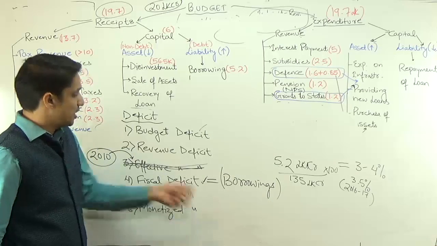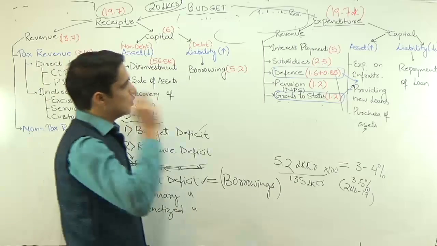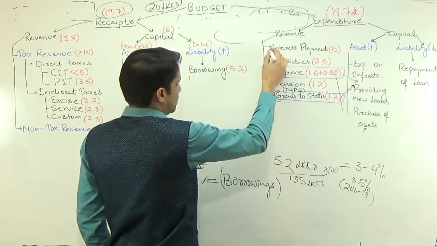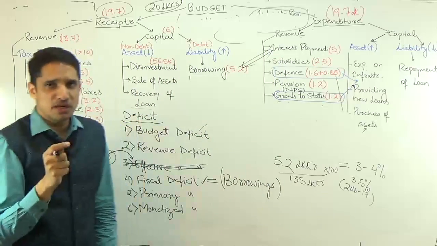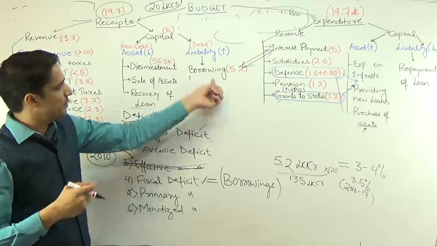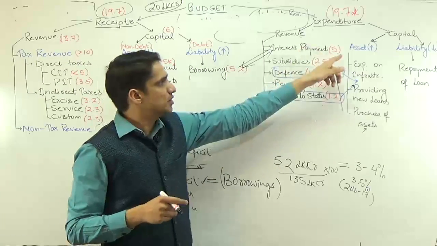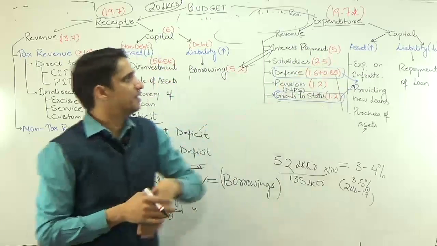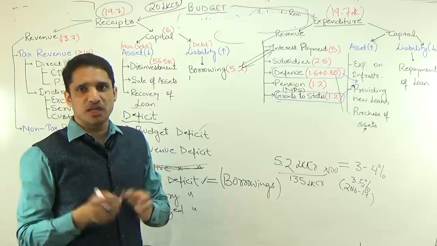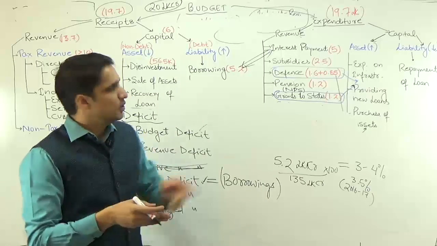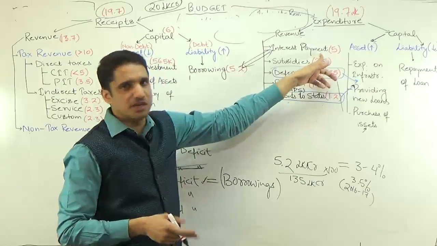Then we have the primary deficit. I told you one thing, relate this interest payment with these borrowings. The present government is forced to borrow 5.2 lakh crores because you have to pay this 5 lakh crore as interest payment. So if you actually want to see the report card of the present government, you have to remove the effect of this interest payment.